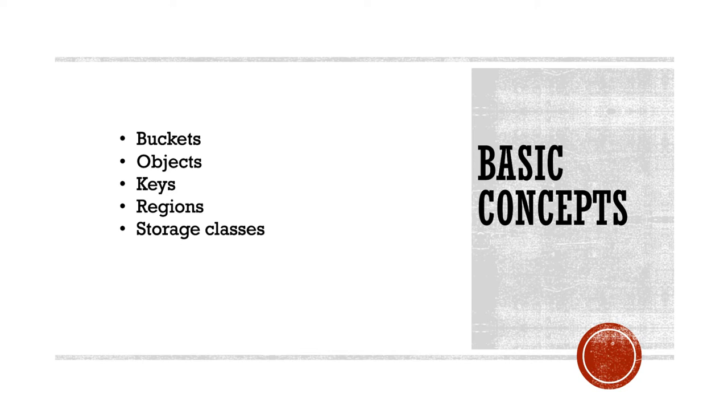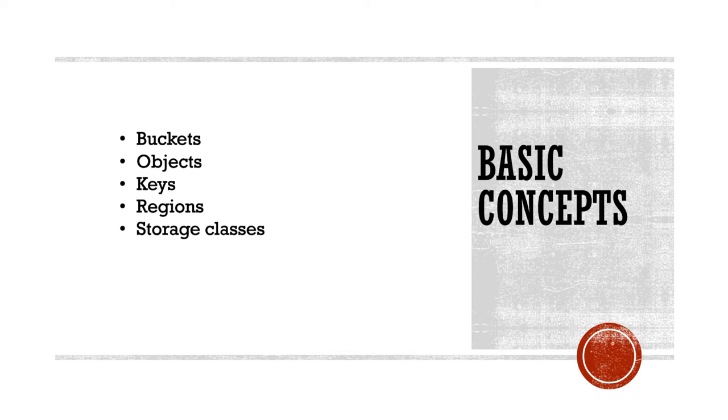Now every object that we put in S3 in a bucket would have a key to identify the object. Now S3 is a region based service, meaning you need to select a region and your S3 buckets would correspond to that region. So these are the few fundamental things that we need to know when we talk about S3. S3 is simple storage service. It's an object oriented store with buckets, and inside buckets whatever goes in is treated as an object.